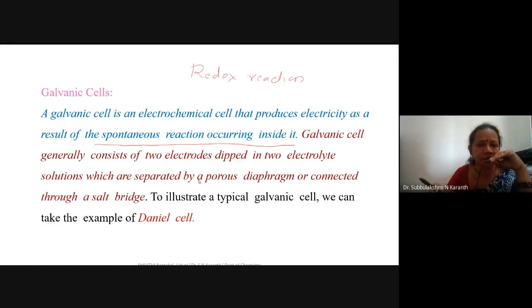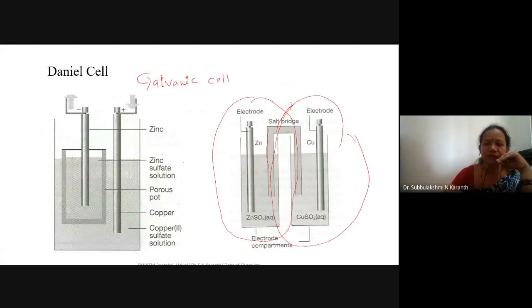a galvanic cell. The galvanic cell, I already discussed, generally consists of two electrodes dipped in an electrolyte solution, which are either separated by means of a porous diaphragm or connected by means of a salt bridge. So the galvanic cell consists of two electrodes.